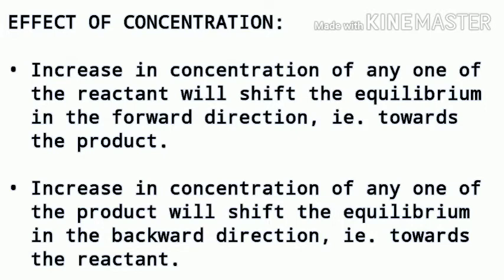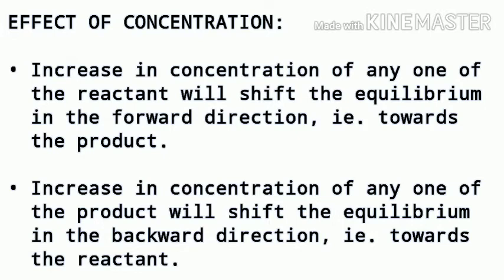Increase in concentration of any one of the reactants will shift the equilibrium in the forward direction, that means towards the products. And on the other hand, increase in concentration of any one of the products will shift the equilibrium in the backward direction, that means towards the reactants.